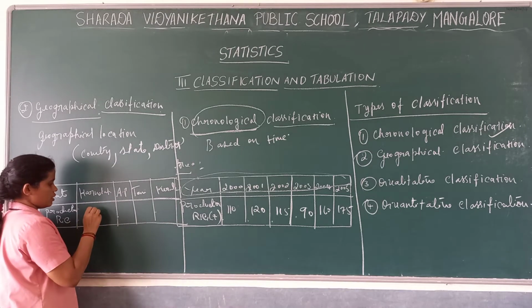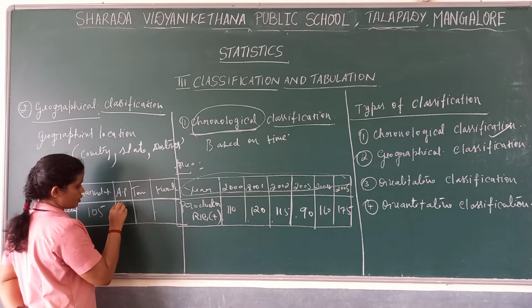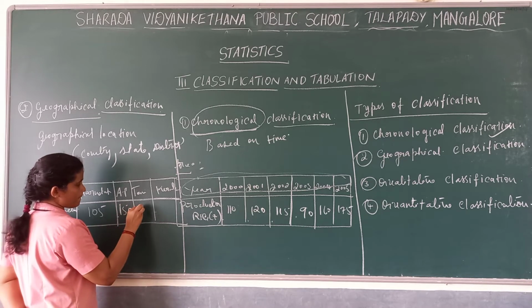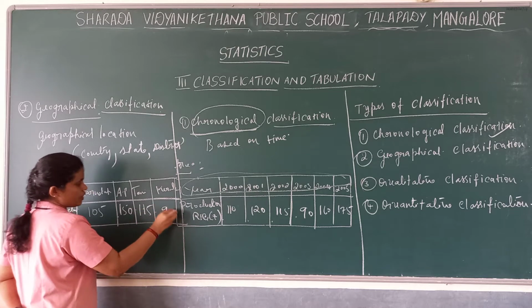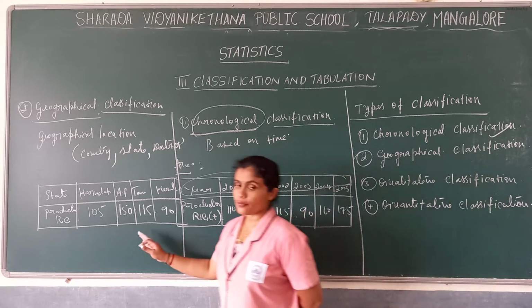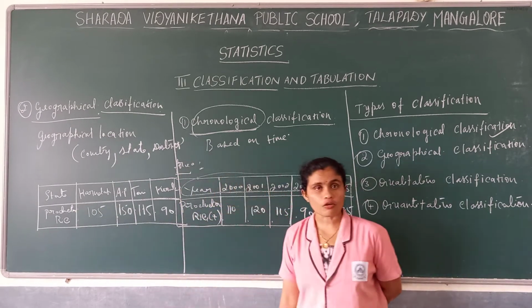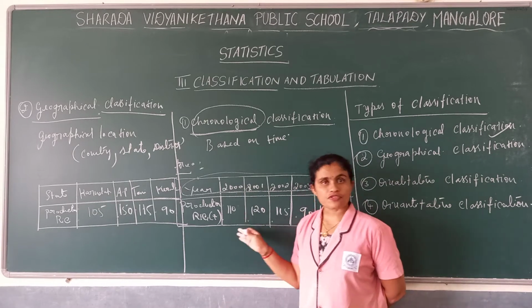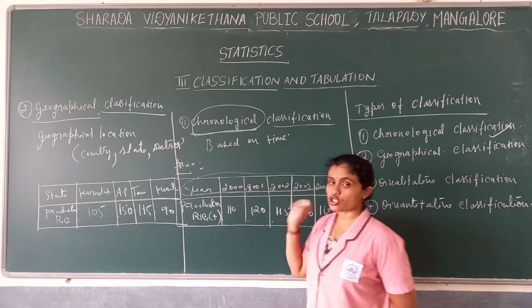Here 105, Andhra Pradesh 150, then here 115 and here 90. So here we classify the data based on geographical location. Here the state and the production of rice. Here also we have seen production of rice. So here we classified based on time, that is chronological.